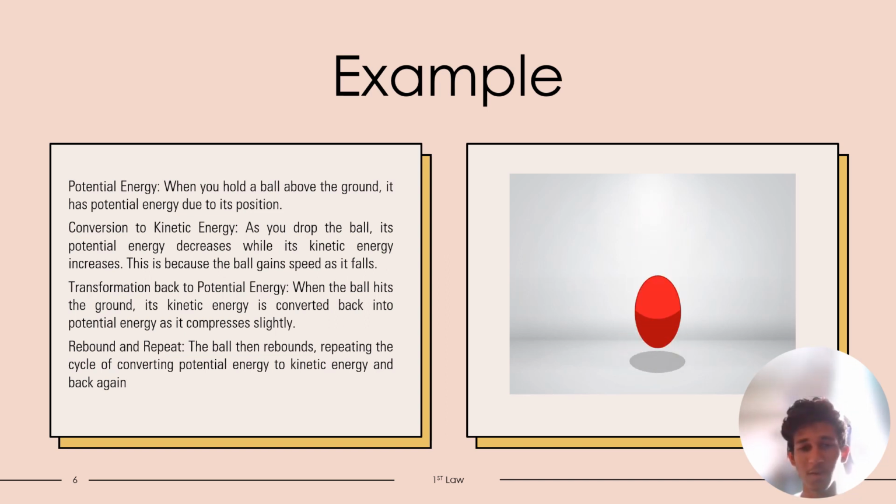Next, it converts to kinetic energy. When it is dropping, the potential energy decreases while the kinetic energy is increasing, because the ball starts moving and has velocity, thus kinetic energy. And as the ball falls and touches the ground, it compresses, the velocity is reduced, it converts back to potential energy, and it starts to bounce off, and the process repeats.